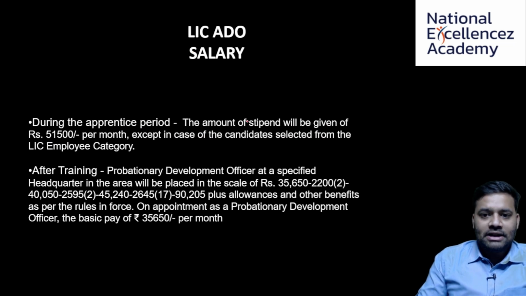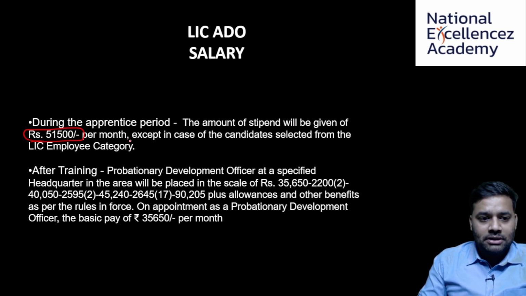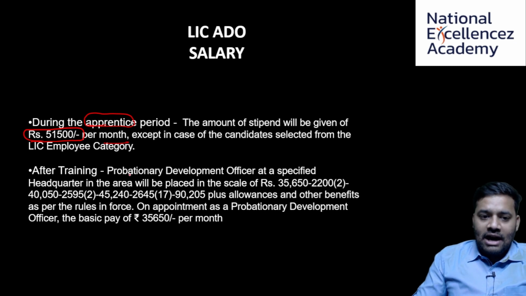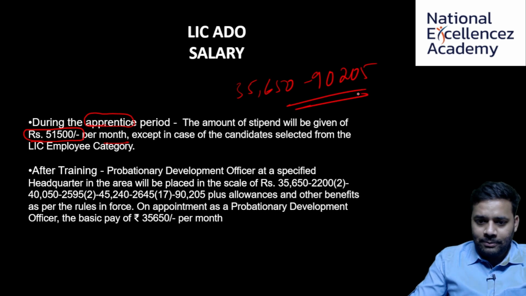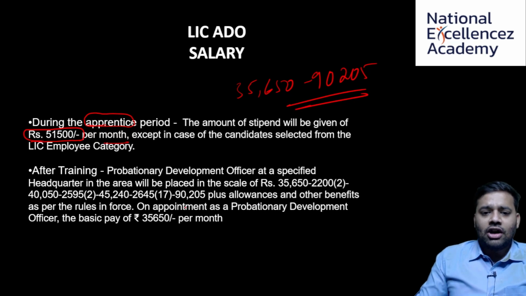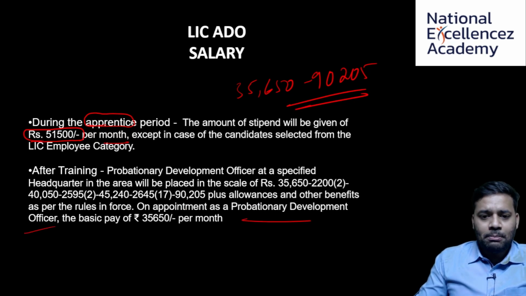During the apprentice period, there will be a stipend of 51,500 rupees per month. And after training, probationary development officers get between 35,650 to 90,205. Okay, and also they will have other allowances and other benefits as per the rules in force. On appointment, a probationary development officer will get a basic pay of 35,650.